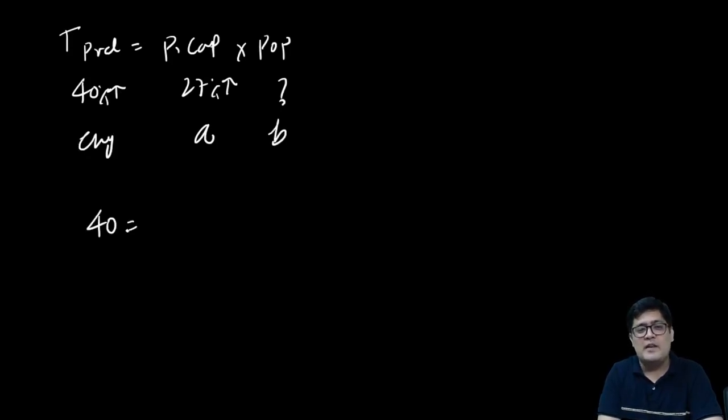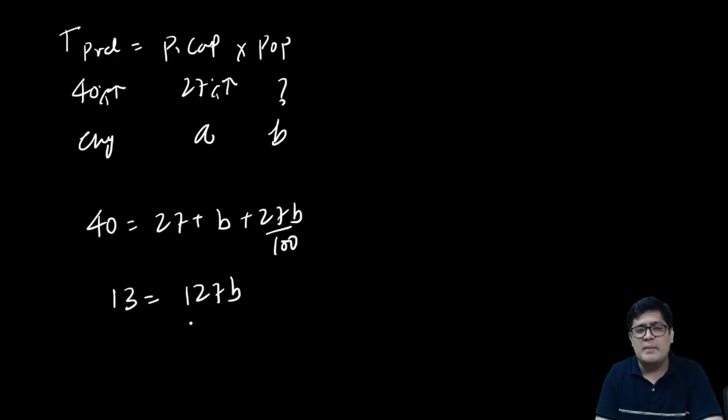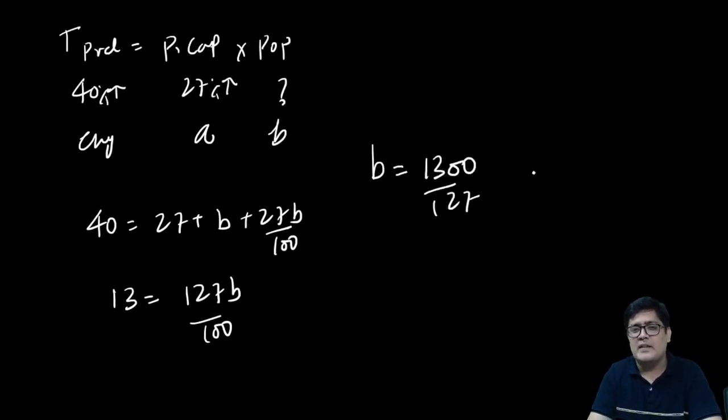So 40 is equal to 27 plus B plus 27B upon 100. Please observe. What exactly is this? This is 13 is equal to 127B upon 100. So B is equal to 1300 by 127. That is your answer.